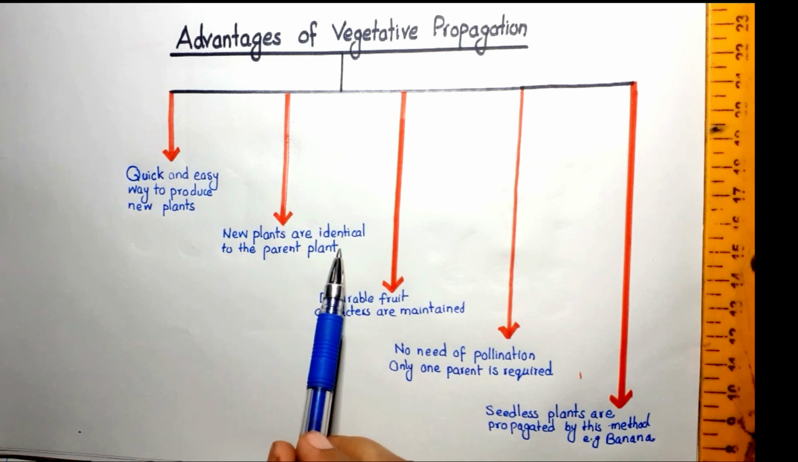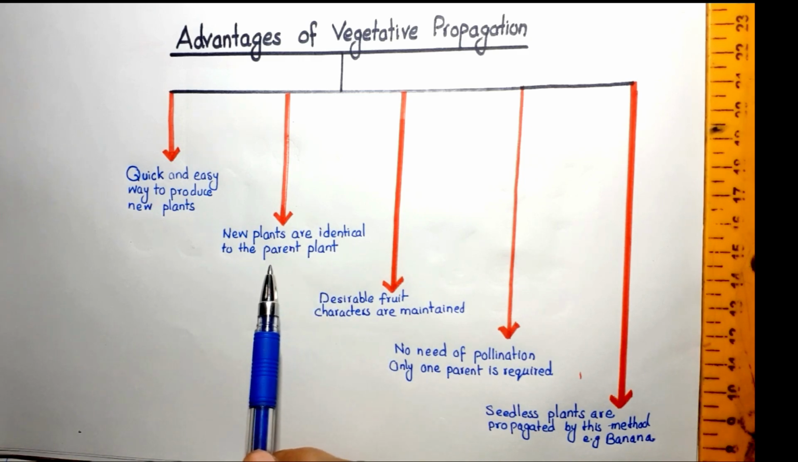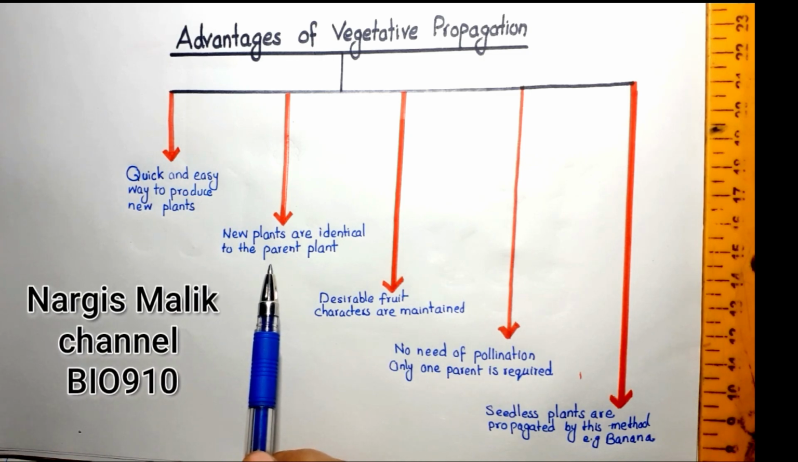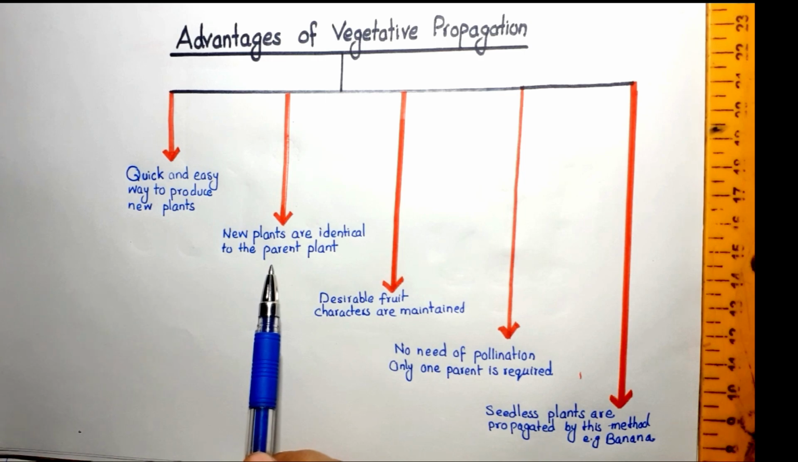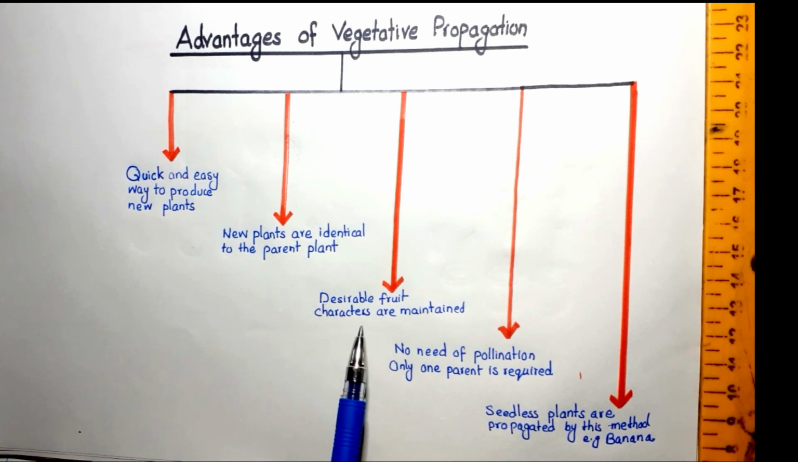Next is, new plants are identical to the parent plant. Because it is a type of vegetative propagation, the new plants will be just like the parent plant. There will be no variation because there is no sexual reproduction, no union of gametes, no gametophyte or sporophyte generation. The new plants are just growing from the root, stem or leaves.